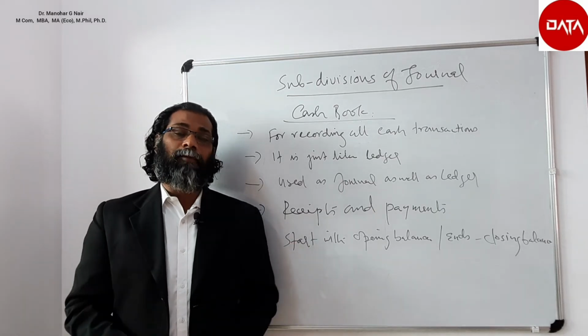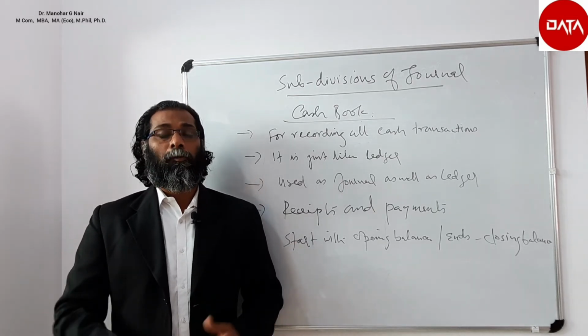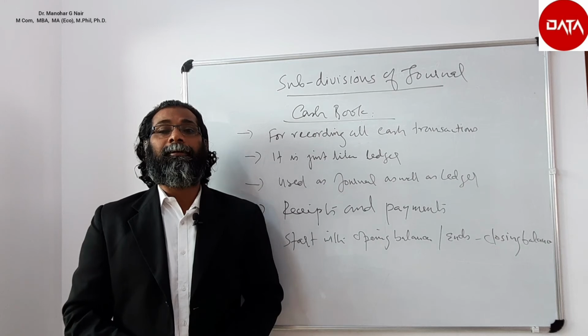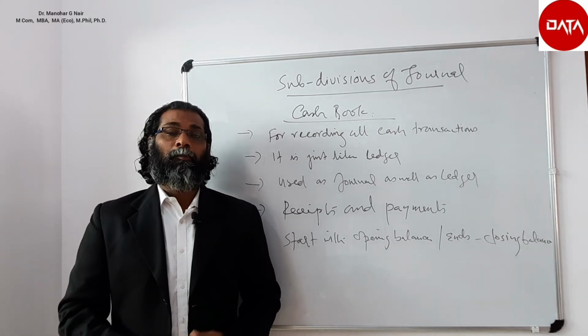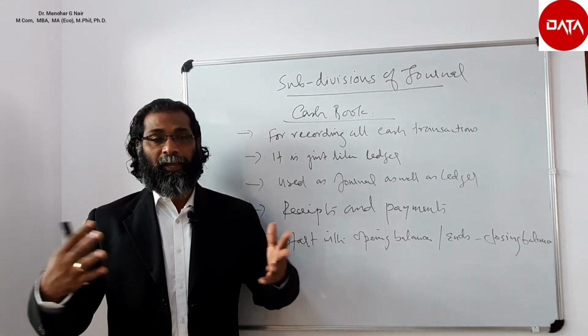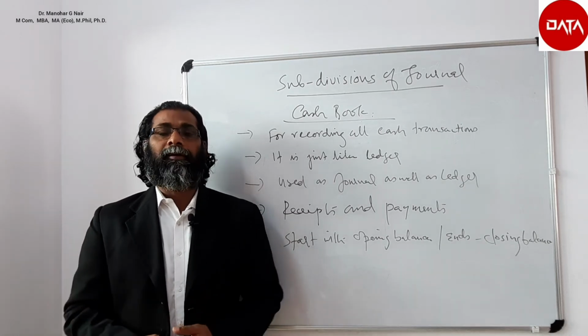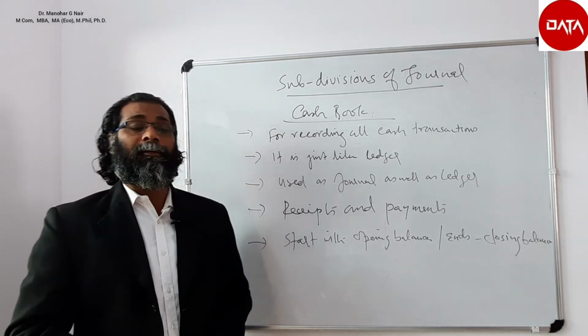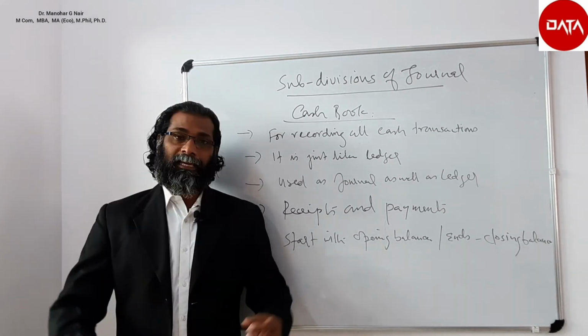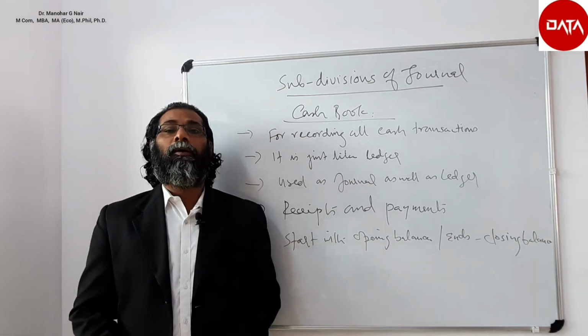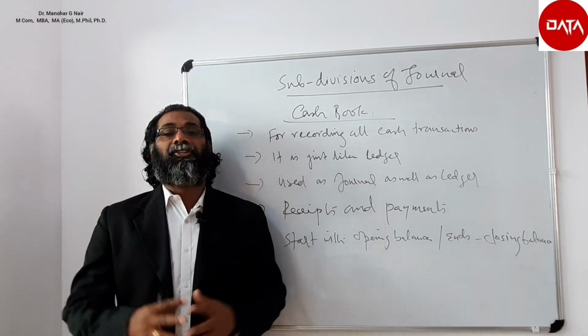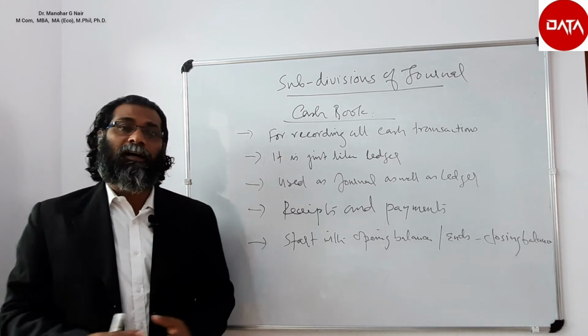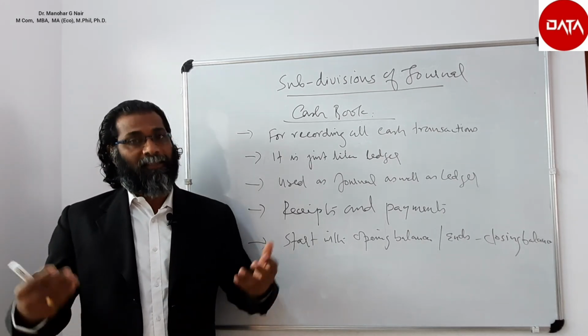Just like the purchase day book, sales day book, or purchase return as well as sales return, we will be preparing the bills receivable as well as bills payable book, all in the same format. But the format is different in the case of the cash book. Cash book is prepared to write all cash transactions. So it is used as journal as well as ledger.